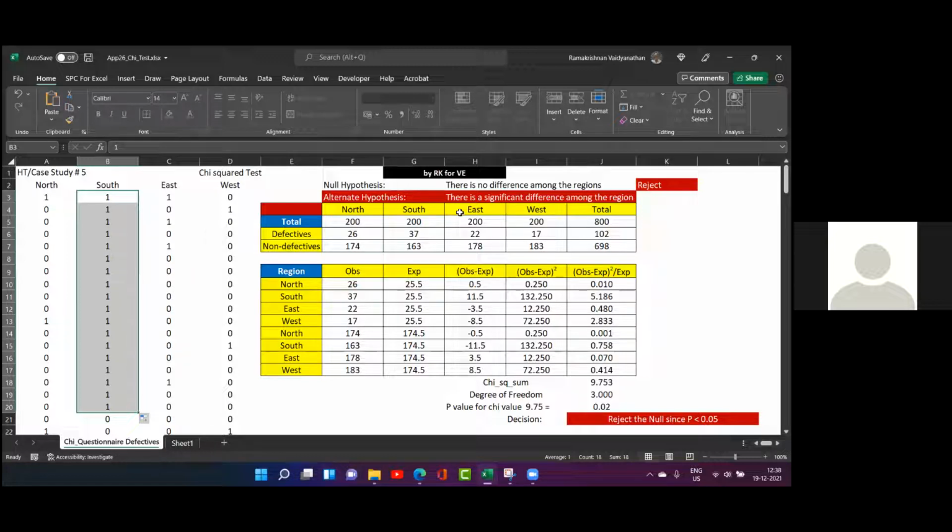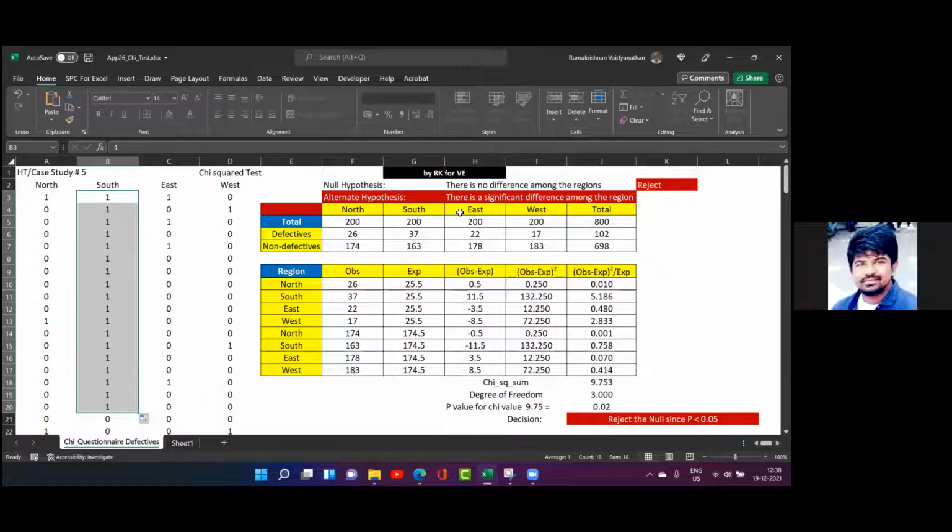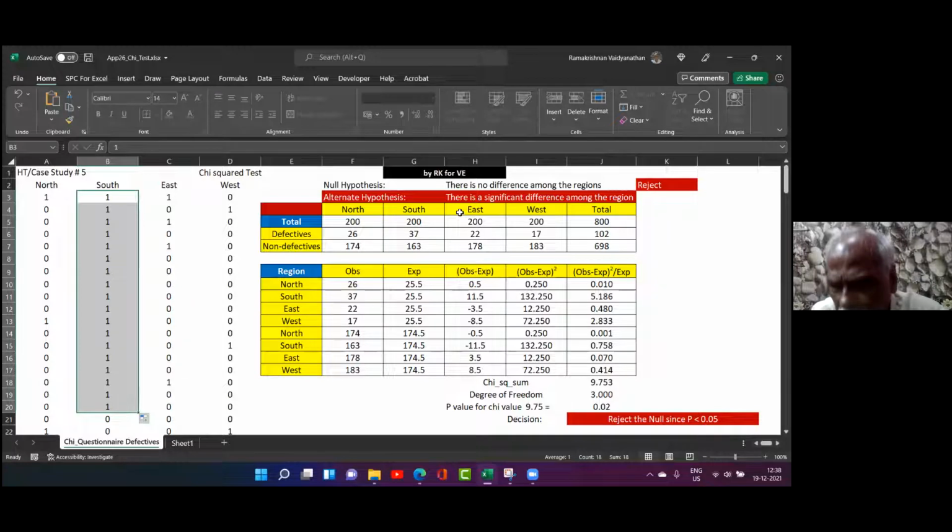Null hypothesis will always have an equal sign. True or false? True. And the alternate hypothesis will never contain an equal sign. True or false? True. Alternate hypothesis sometimes may contain an equal sign. True or false? False. That's all. You have understood.